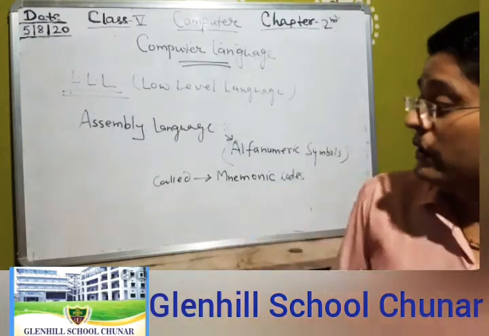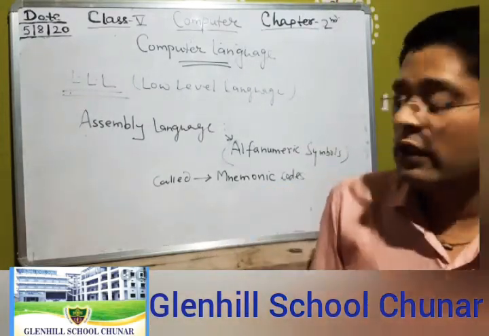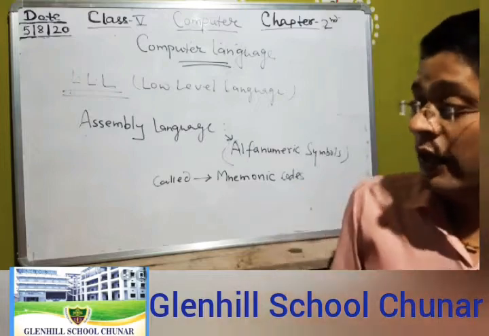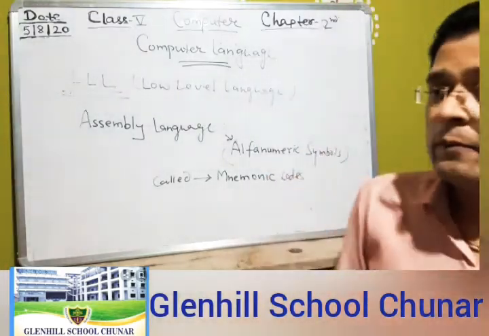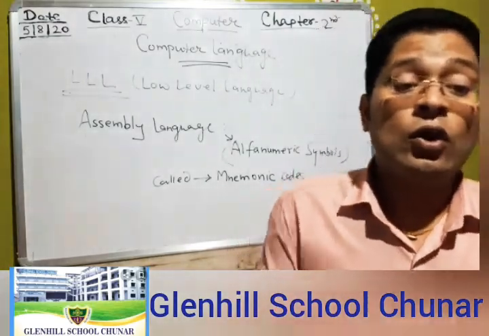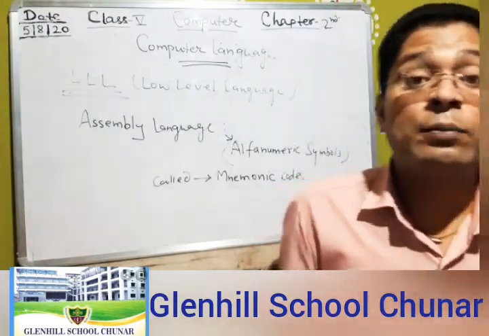These are short sequences of letters, like A for addition, C for comparison, L for loading and M for multiplying.